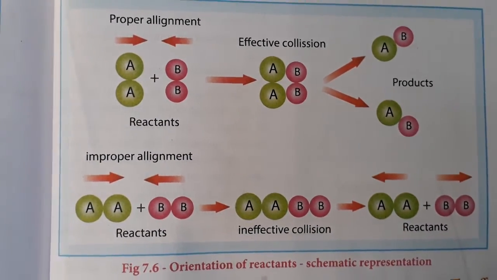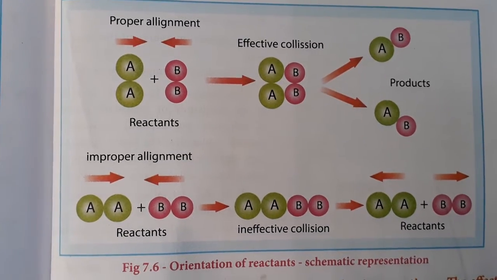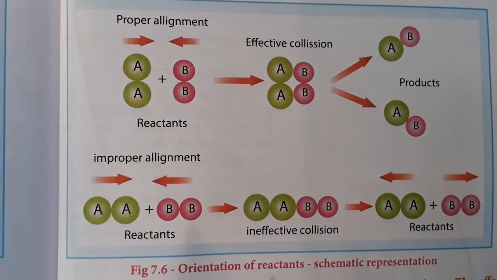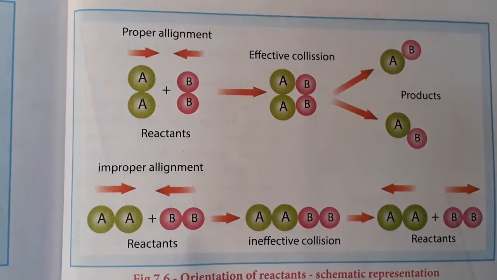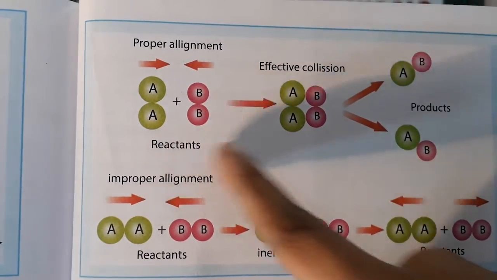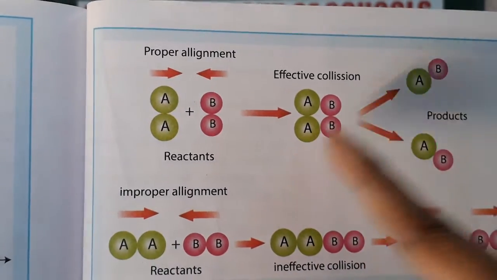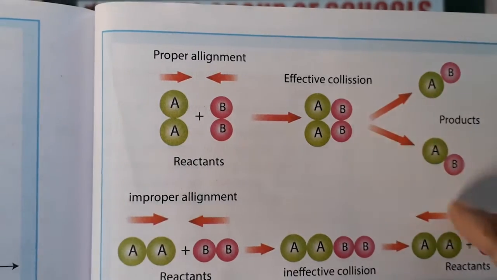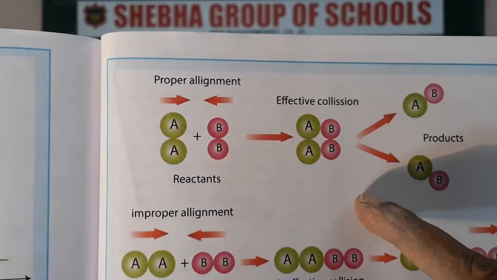Orientations என்னான்னா, that is the alignment of reactants. How we can align the reactants, likewise we can get the products, that is the procedure. So in proper alignment we can consider the green color for A and the pink color for B. This is the reactant. What are the effective collisions and what is the product? We can get new product A with B and A with B. So this is the very effective collision.